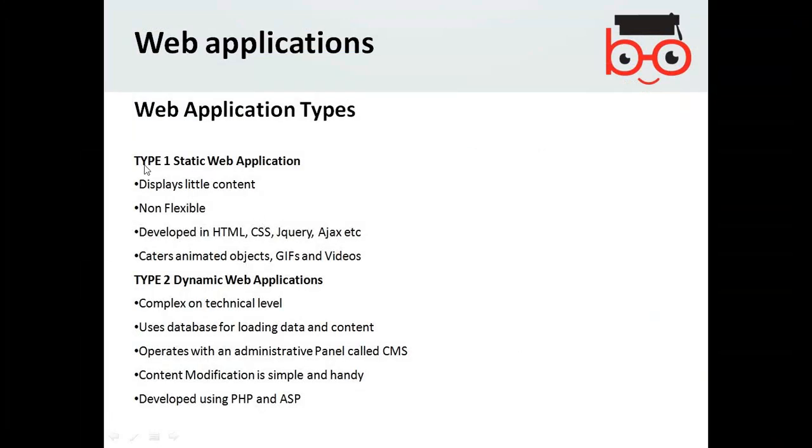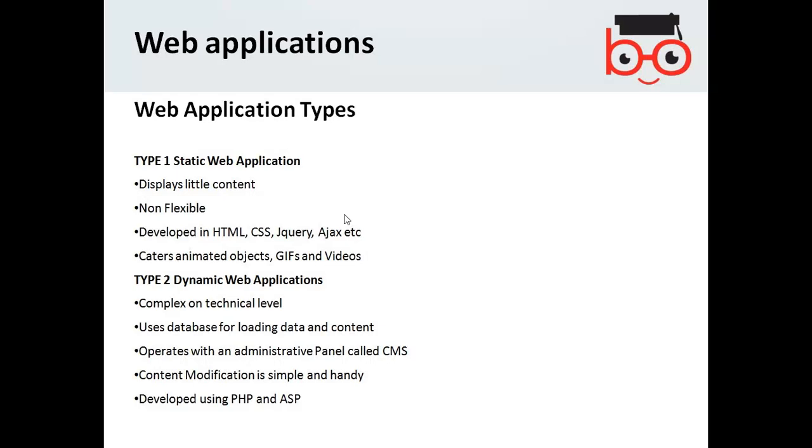The type 1 is the static web application, which displays only a little text content, non-flexible, developed in HTML, CSS, jQuery, Ajax, etc. Caters animated objects and GIFs and videos. Probably you might have seen websites that are just pages and pages. There's just information. There is not much interactivity in the website.